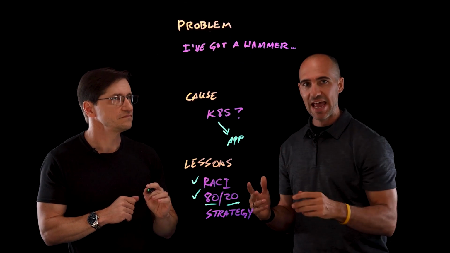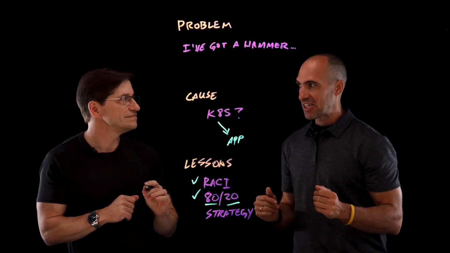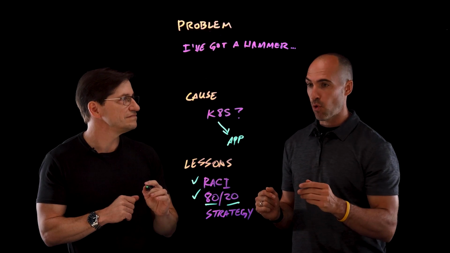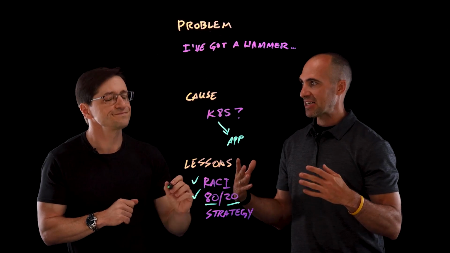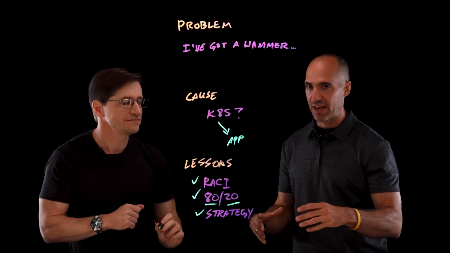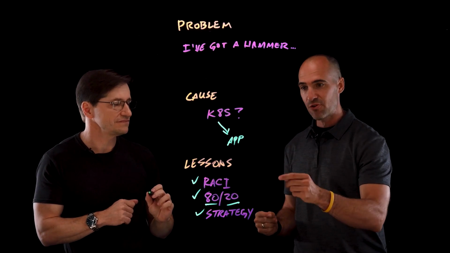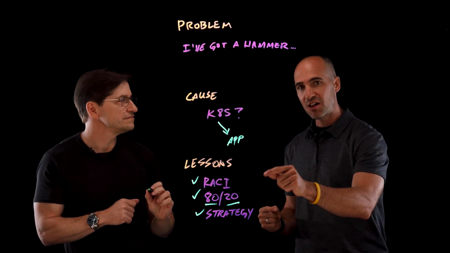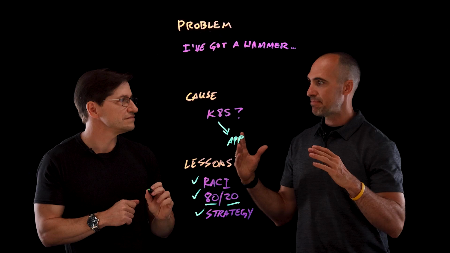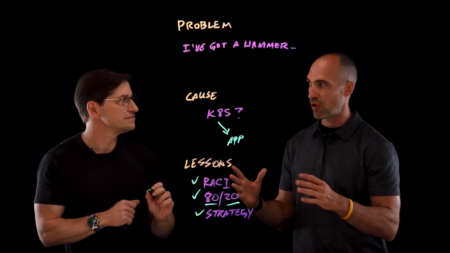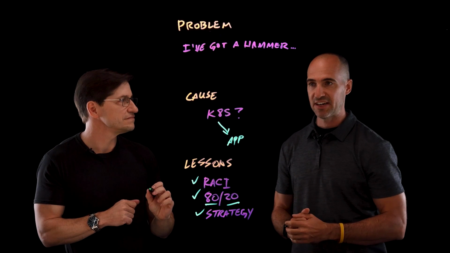So when we think about the hammer analogy, the Kubernetes cluster was not the right solution for that persona, the developer. Let's abstract them, give them access to the tools that they're familiar with, the CI/CD tools to integrate, push code, and it all comes back to the right container management strategy, creating the boundaries, giving the right users the right tools to be efficient at their jobs.